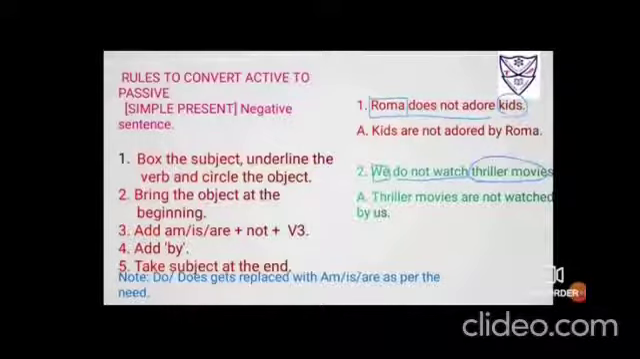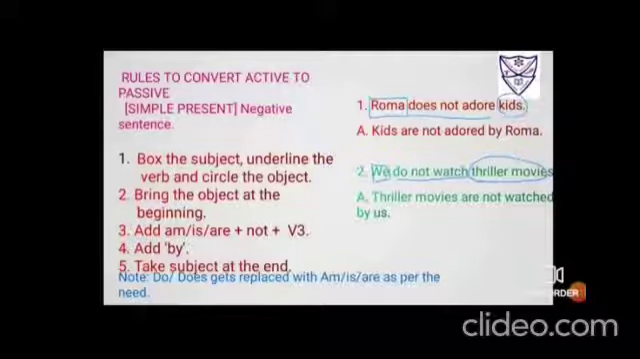Now it's kids, so I'll add are. Okay. And then bring not. Not is down, the same. Then you have to use the third form of the verb. Adore, adored, adored. That I have already used. Fourth step is to add by. That I have used, by. Fifth step is to take the subject at the end. So the subject is taken at the end, that is Roma. So the answer will be kids are not adored by Roma.